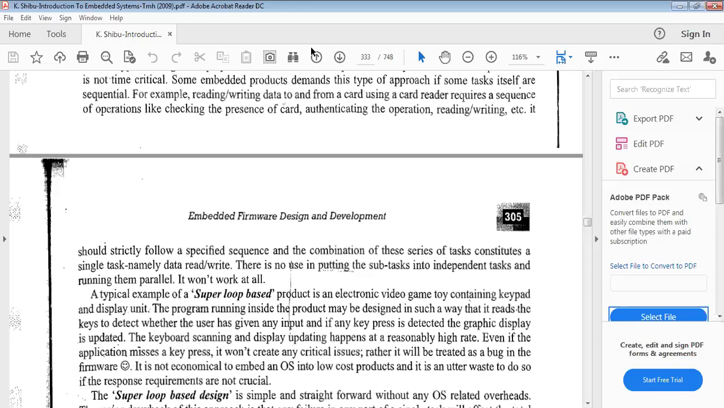For example, in a system with a keypad, according to the super loop design, there will be a task for monitoring the keypad connected to IO lines, and this need not be a task running while you press the key.